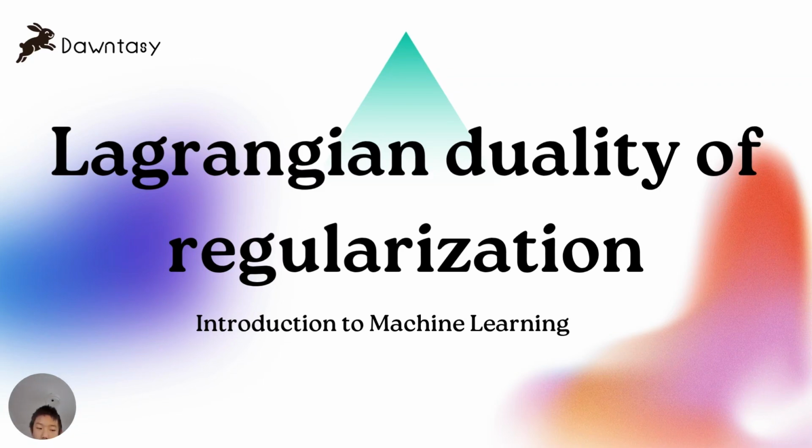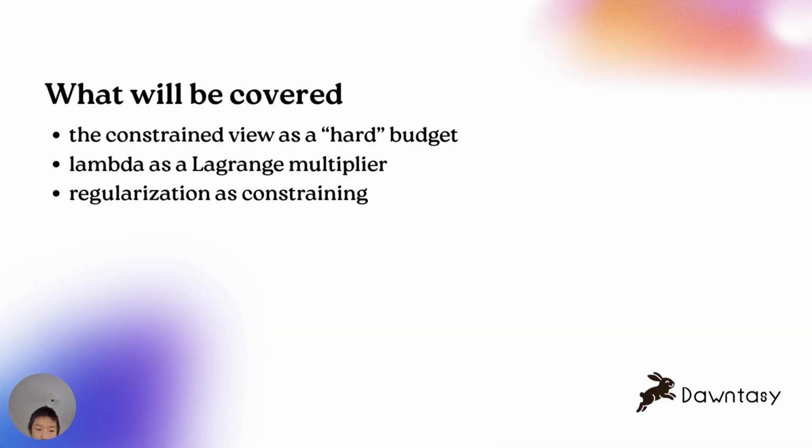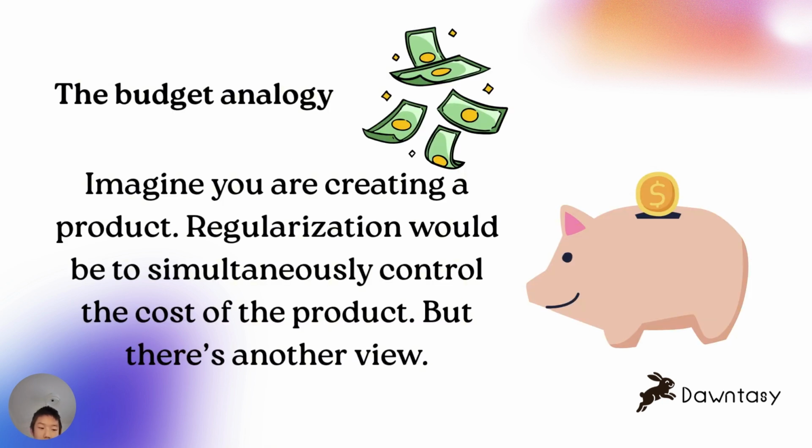Hello, today I'll be talking about the Lagrangian duality of regularization and how we can see that it's a constraint optimization problem. Let's start with the budget analogy. Imagine you are a businessman who wants to create a product, and in this case, you want to maximize the quality of that product when shipping it, when leasing it.